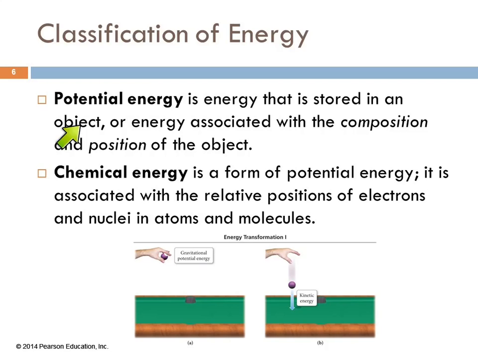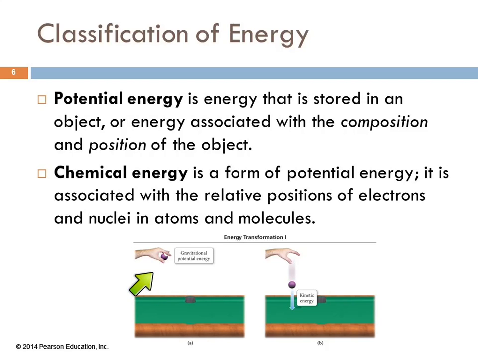So potential energy is energy of position, like hanging a piano out a second floor window. There's a lot of energy in that piano. If the rope breaks, it's going to come down, right? Chemical energy is a form of potential energy. This has to do with the relative positions of the electrons and the nuclei in atoms and molecules. The positions of those particles give it a certain amount of energy. It's potential energy. It's like something could happen, like it's waiting to happen. And so we can think of that as the composition part of potential energy.